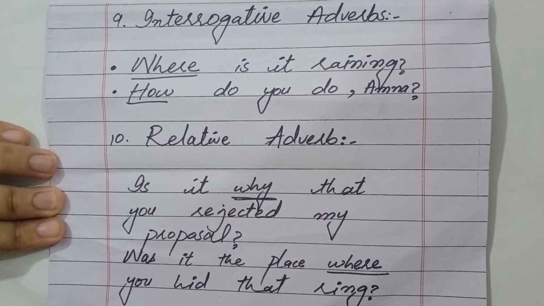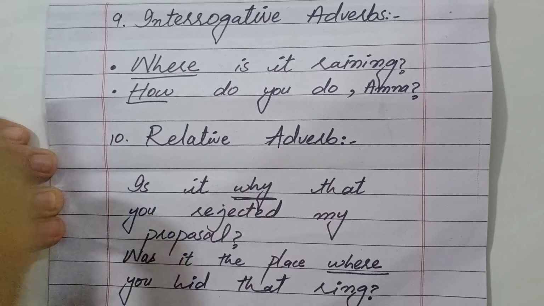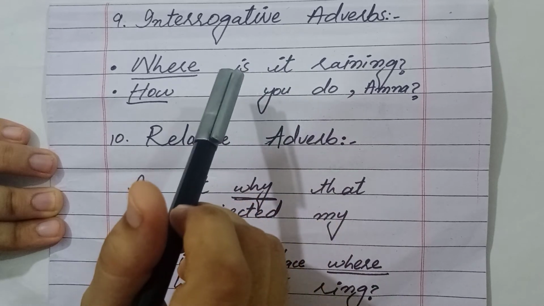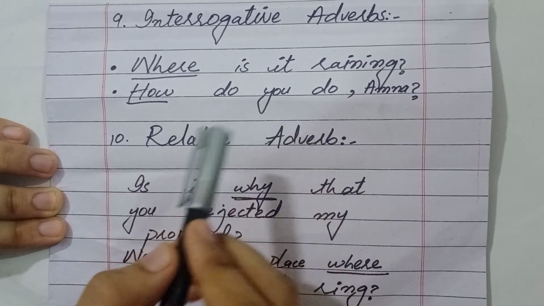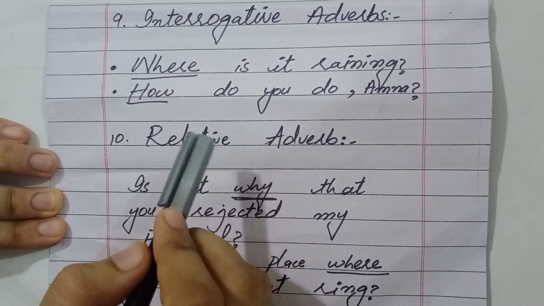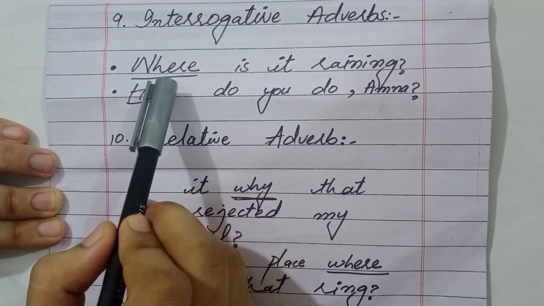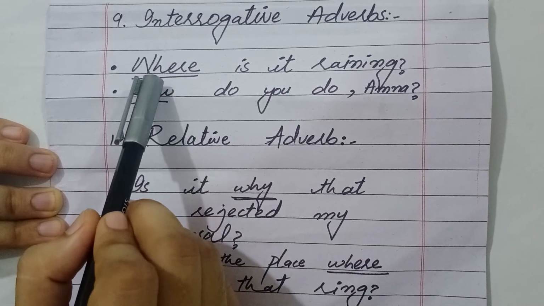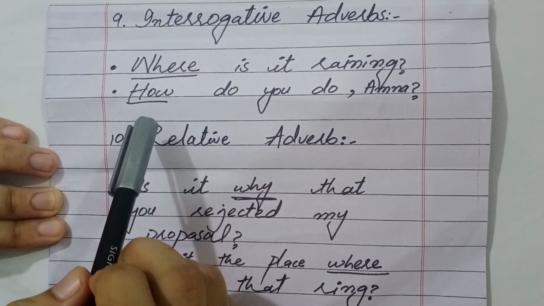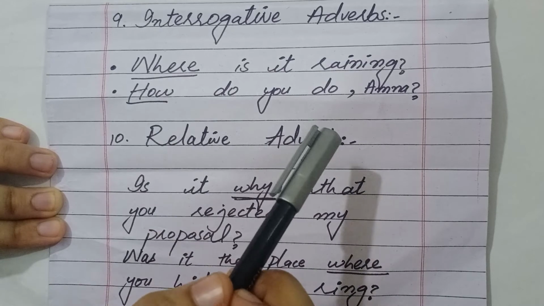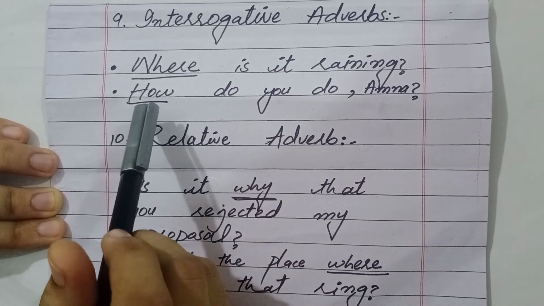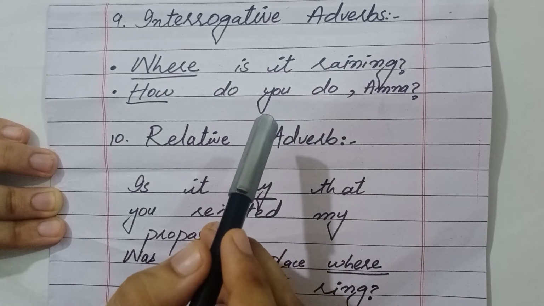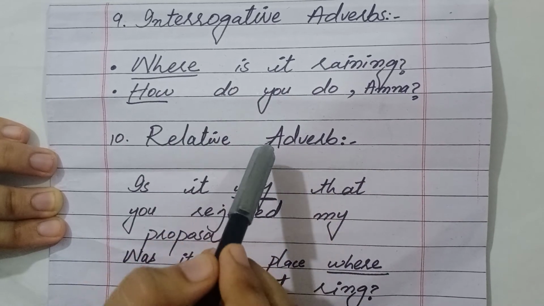Now guys, we will talk about the 9th kind of adverb, and that is interrogative adverb. They are used to ask questions like where, how, why. Move to example. Where is it raining? In this sentence, the word where is interrogative adverb. Second is, how do you do, Amina? In this sentence, the word how is interrogative adverb. So we can say that they are used to ask questions in sentences.